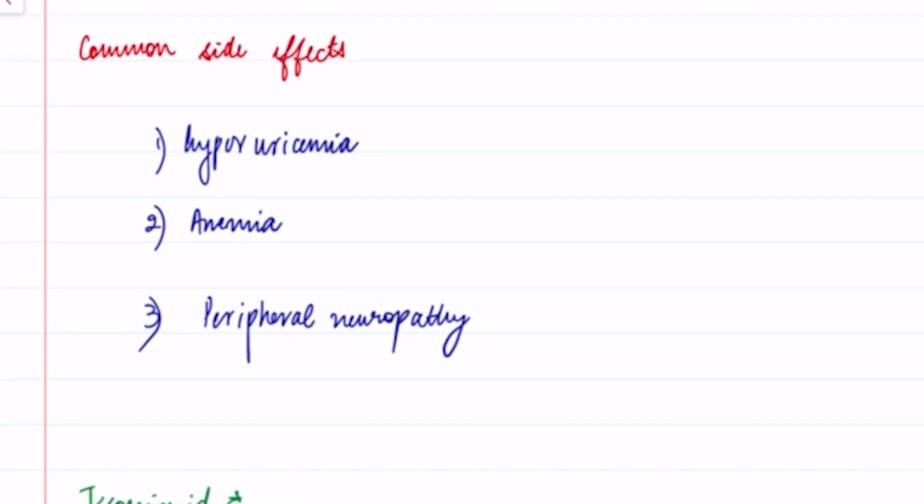Now coming to the common side effects. Common side effects are hyperuricemia, which is shown by pyrazinamide and ethambutol. They can also cause anemia, which is shown by isoniazid and rifampicin. They can cause peripheral neuropathy, which is shown by isoniazid and your pyrazinamide.